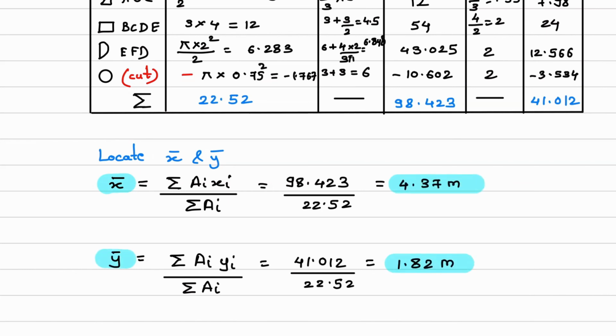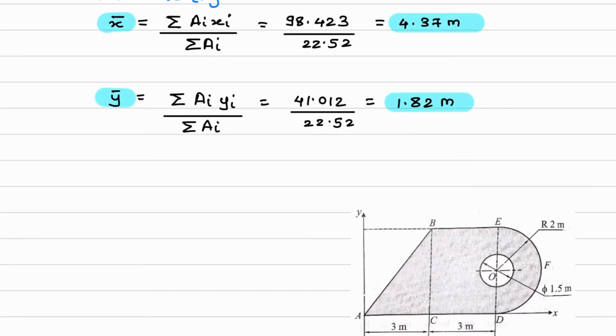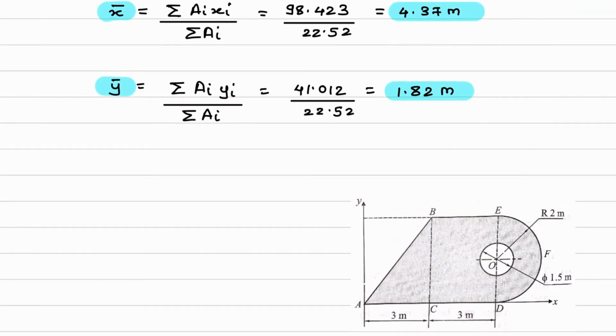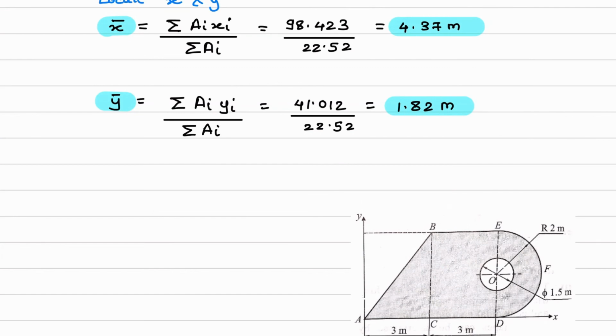Now how to write the final answer is we have to draw the diagram again. So here you can see this diagram has been shown again, and now with respect to point A, which is the origin, we have to show this X bar and Y bar. Now what is the value of this X bar? 4.37. So up to this point it is 3. Okay, so this will be 4.5, the center of the rectangle.